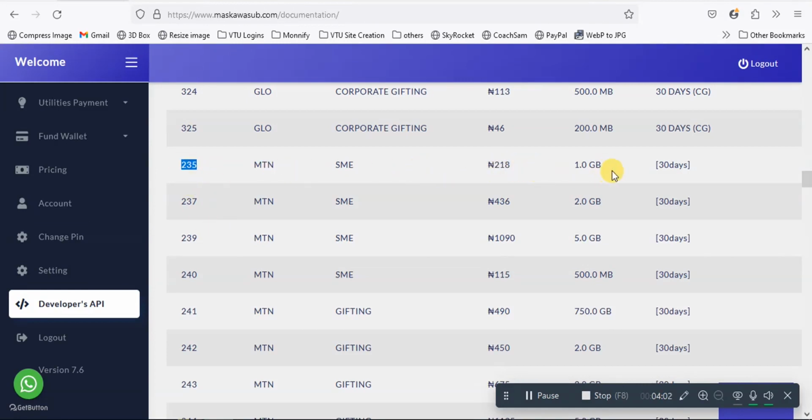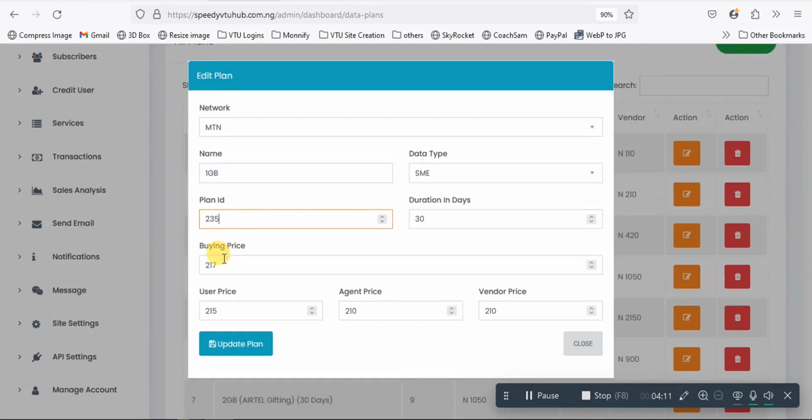235 as plan ID. Don't mind that it's showing 218. Don't worry. Good. So now that you have set the price, your buying price, you want to set your user price. Maybe, let's say your vendor price, you want to sell at 219 or 220. Then your agent price, you want to sell at 225. Then here 230. This is an example. It depends on you how much you want to sell. Then you click on update plan.